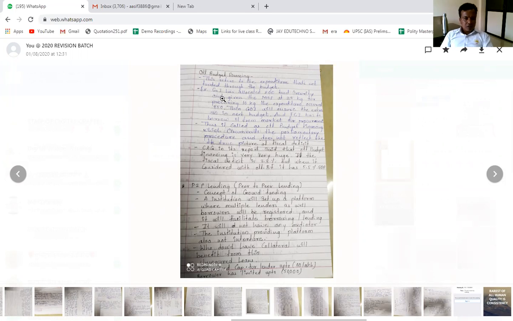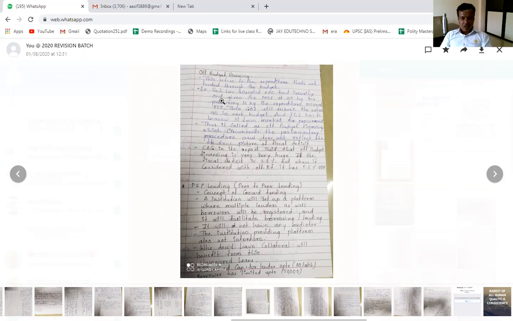This refers to the expenditure that would not be funded through the budget. Example, the Government of India has allocated funds for food security and gives the MSP for procuring, but the expenditure is according to 50 kilo. So here you can see that in certain situations the government gives financing which is off budget. Off budget means which is not mentioned in the budget. In spite of that, the government gives such type of financing. So this is called off budget financing. That is what is mentioned here.